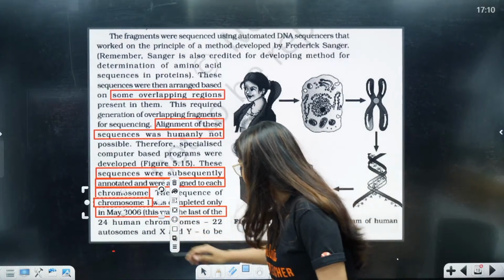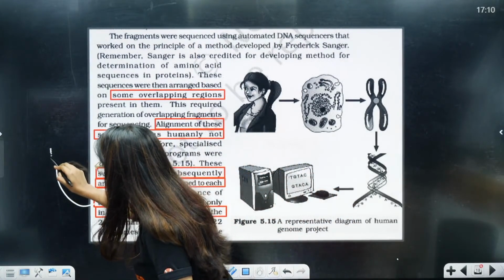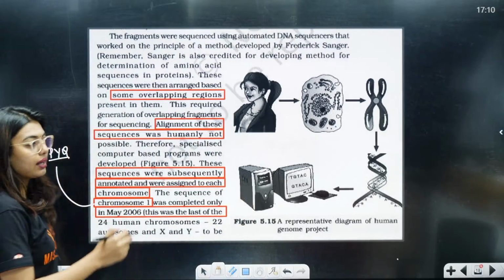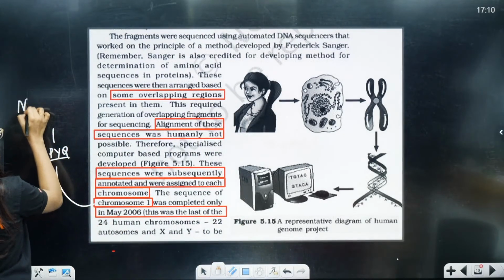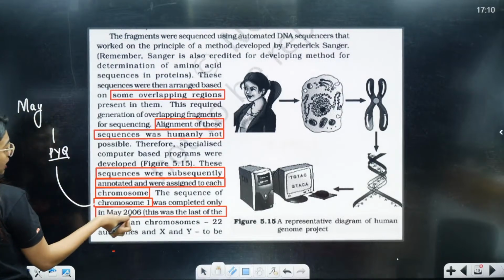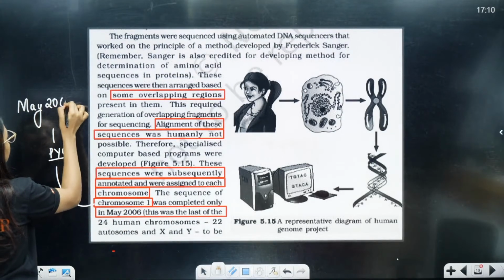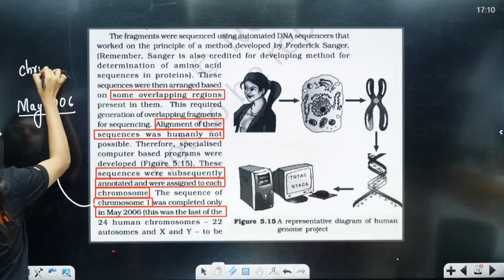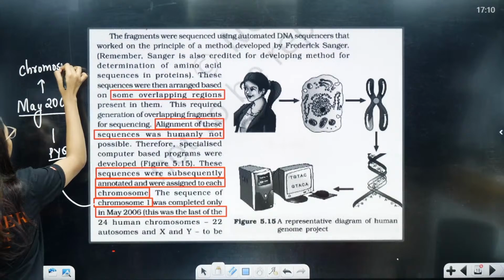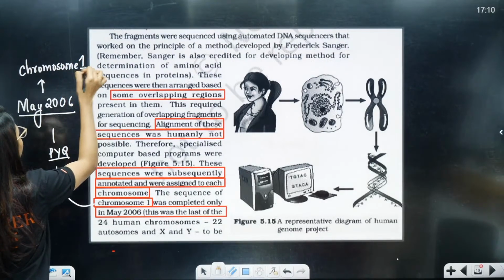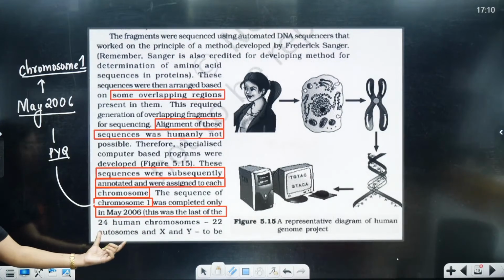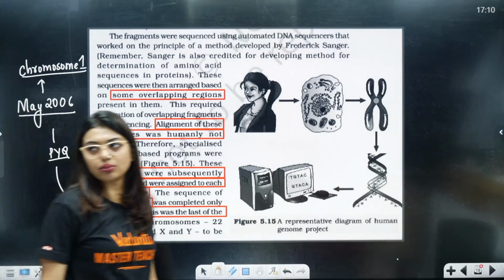This question is a PYQ, so remember this properly. What is the PYQ? That in May 2006 we got the chromosome 1 sequence assigned. Okay, so 22 autosomes and X and Y are your sex chromosomes.